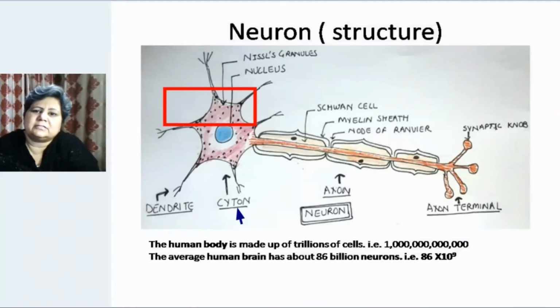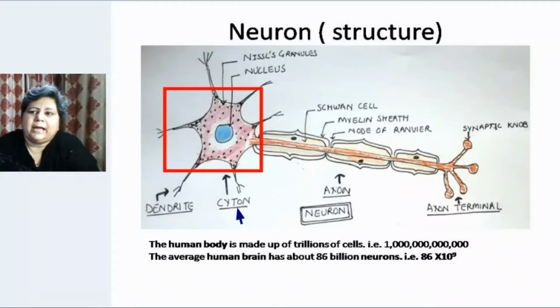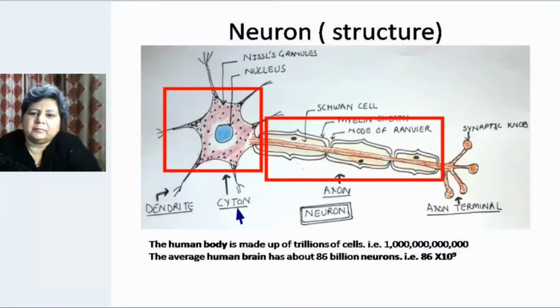This structure which is forming the star shaped cell is called the cyton, and this long thread like structure which is arising from the star shaped cell is called axon. And at the end you will see some special type of structure forming bulb like structures. These are called the synaptic knobs, and this part is called the axon terminal.